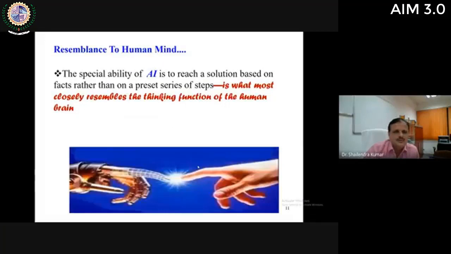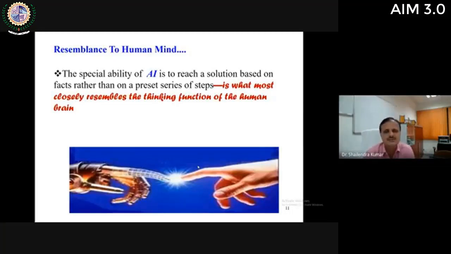So how does it resemble the human mind? The special ability of AI is to reach a solution based on facts rather than on a preset series of steps. This is what most closely resembles the thinking function of the human brain. As human beings, we act as per the situation. Whatever the situation is, we act accordingly. There is no hard and fast rule that every time, if there is the same situation, we will act in a similar manner. There are so many parameters on the basis of which we analyze the situation and then we perform our act.